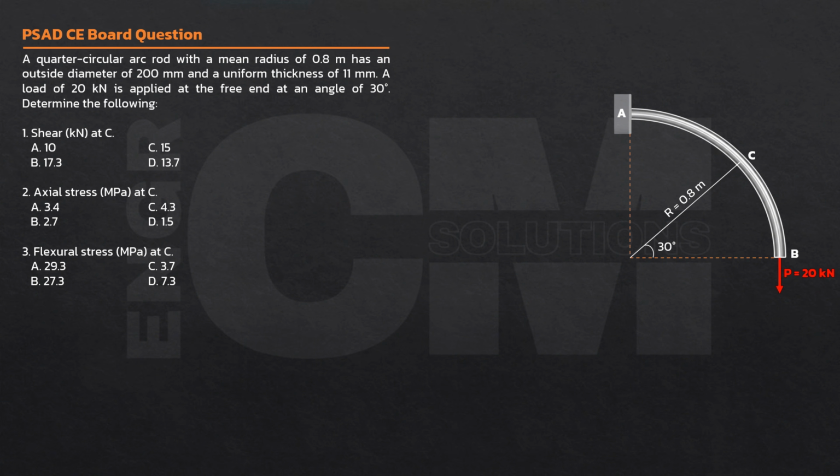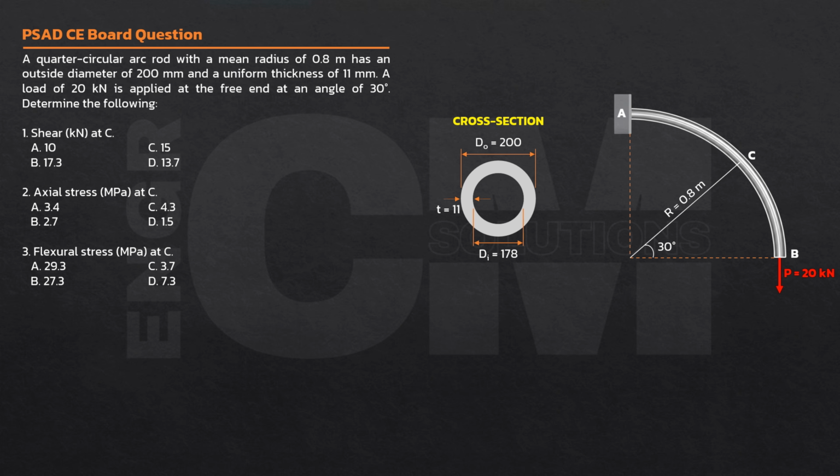So, hollow circular section daw yung rod natin and it is a quarter circular arc. So, kung tingnan natin yung cross-section, ito po yung ating cross-section. Outer diameter given is 200 millimeters. Then, merong uniform thickness of 11. Internal diameter, yung hollow diameter natin, tawagin natin D internal. That is 200 minus dalawang 11 millimeters, and that is 170. Now, shear at C, axial stress and flexural stress.